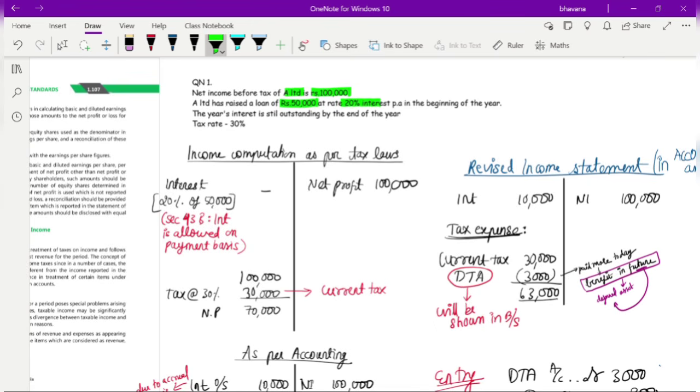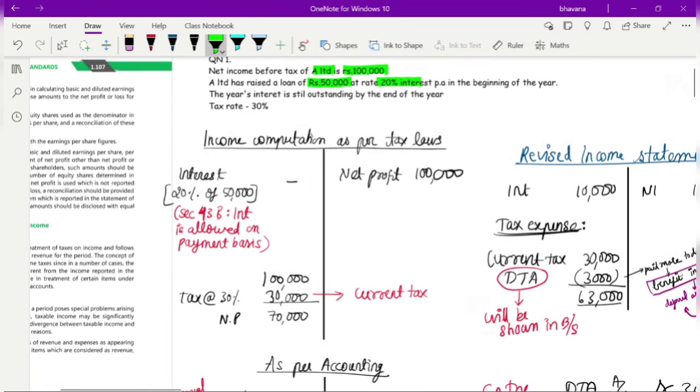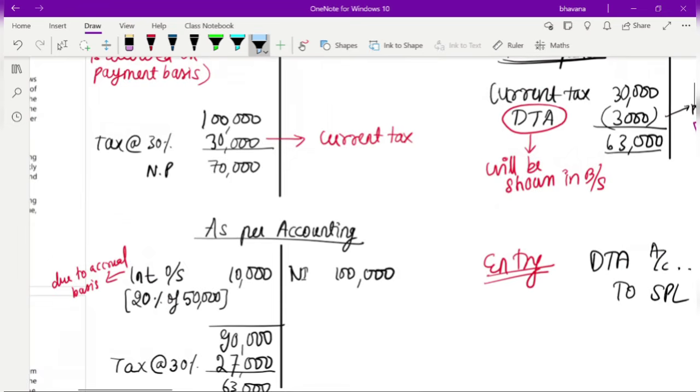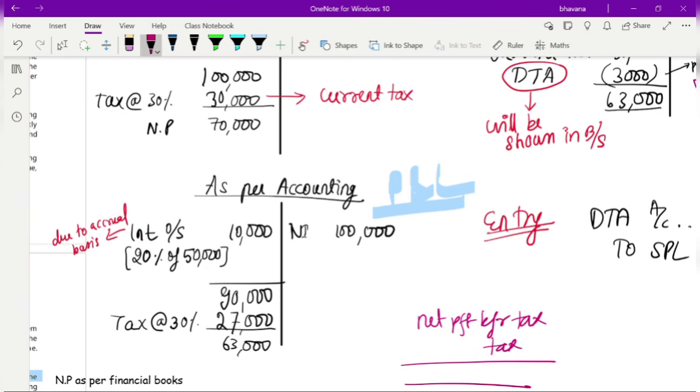So this is the question. It's a very simple question. Usually you can calculate tax in two ways. One, what you usually do is prepare your P&L account. You find out your net profit before tax, and on that net profit before tax you find out your tax, and then finally you get net profit after tax.